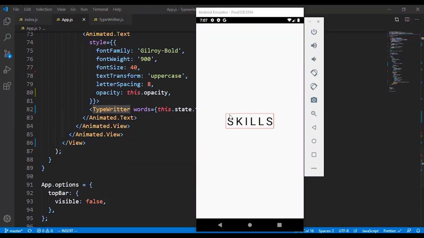So we are going to be building a typewriter effect, just like the one you can see on my screen. It contains a couple of words in an array, and we're going to see how we can build that